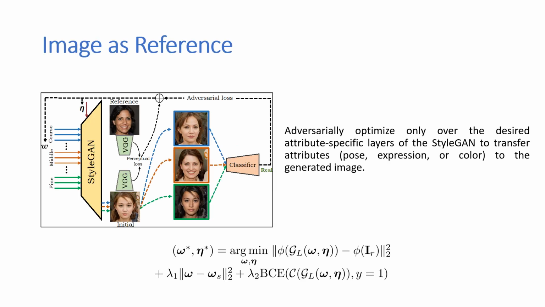So now let's discuss our method. We have two methods. First is image as a reference and second is text as a reference. First we discuss our image-as-a-reference method. Our framework is shown in the figure. We first adversarially optimize only over the desired attribute-specific layers of the StyleGAN to transfer attributes like pose, expression or color to the generated image. We have also highlighted our optimization objectives and defer further details to the supplementary material or the main paper.